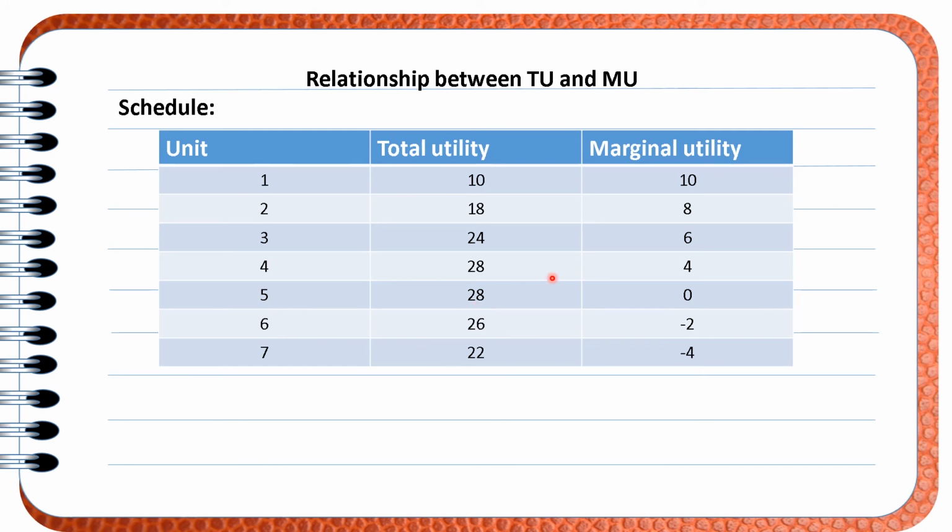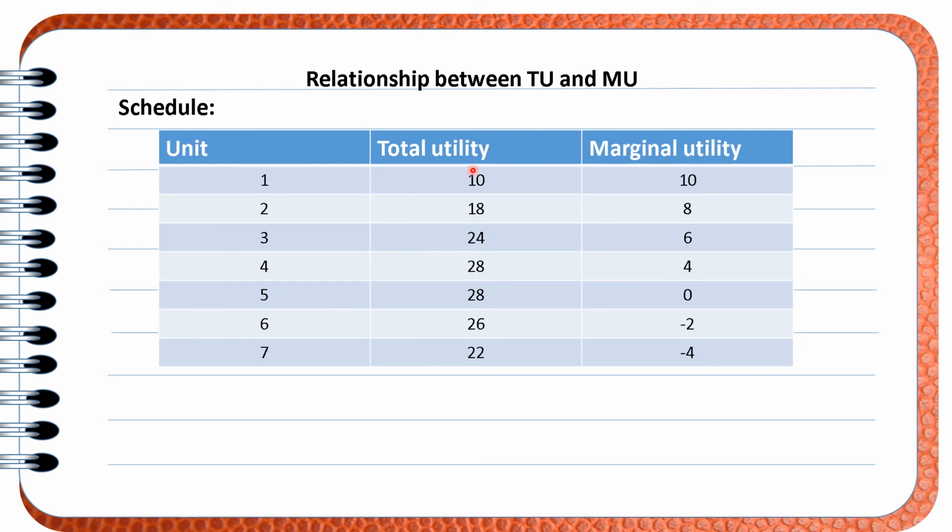Clear? So we can see as long as marginal utility is positive, total utility is increasing at a diminishing rate. Why do I say it is increasing at a diminishing rate? Because the gap between the utilities keeps on falling down. First the gap is 8, then the gap reduces to 6, then the gap reduces to 4, then the gap reduces to 0. So we can see that the gap keeps on falling down.